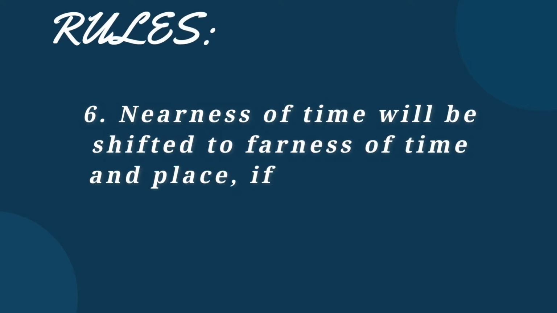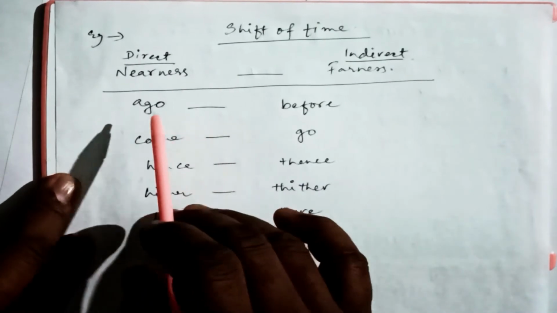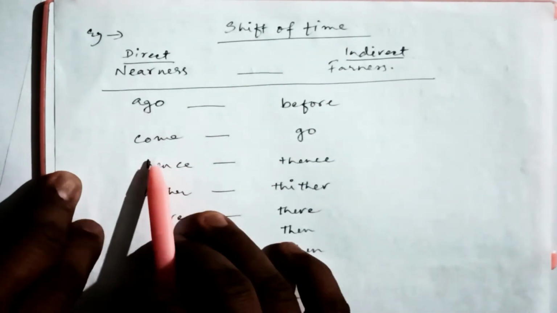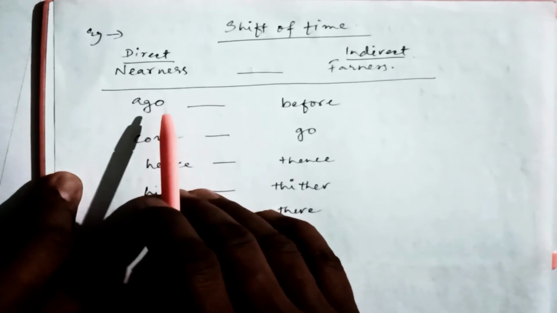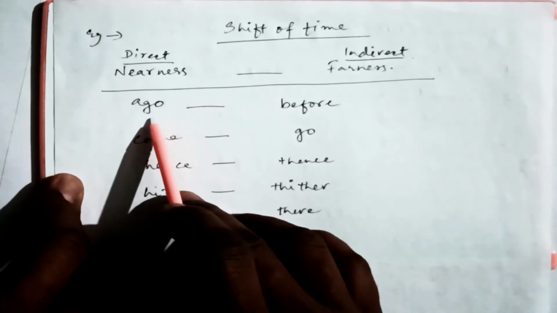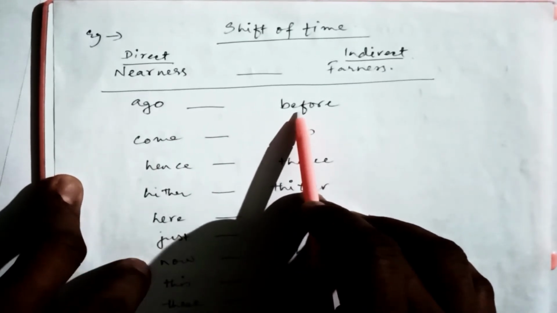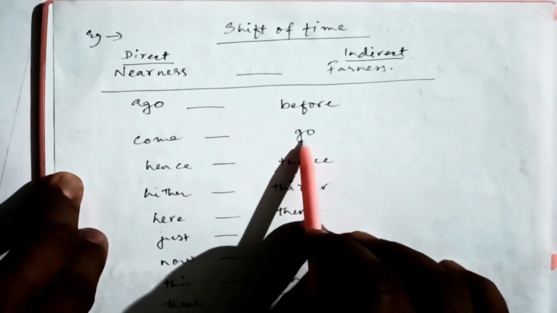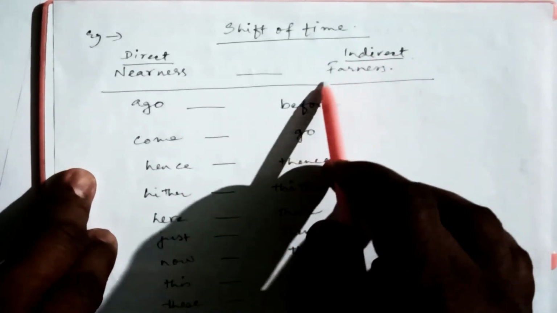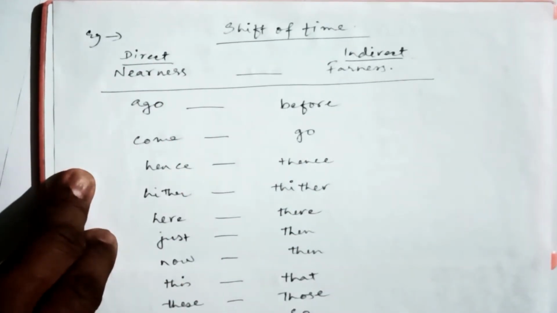Now in the 6th rule, it says, nearness of time and place will be shifted to farness of time and place if the reporting verb is past tense. Now this is our shift of time. If the reporting verb is past tense, then near objects will go far away. So ago in the direct sentence will be changed to before in the indirect sentence. Likewise, come will change to go. But remember, this will follow only in the indirect sentence and this will follow only in the direct sentence.